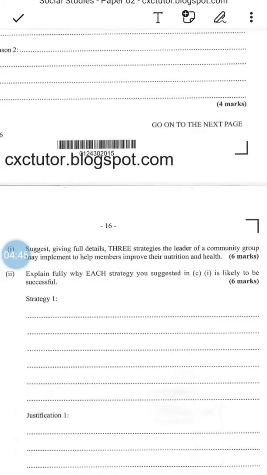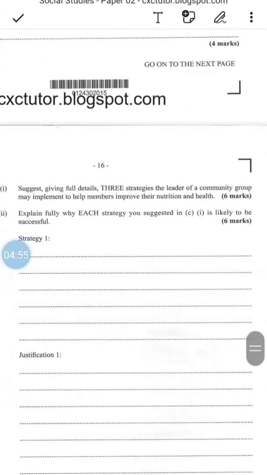Sometimes students make the mistake of writing the strategy and the justification in the same paragraph. They are separate questions that carry separate marks. So the first thing that you need to do is to state your strategy. Then you're going to justify, or explain why you think strategy 1 will be successful.